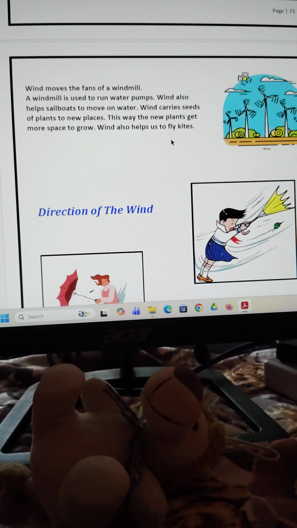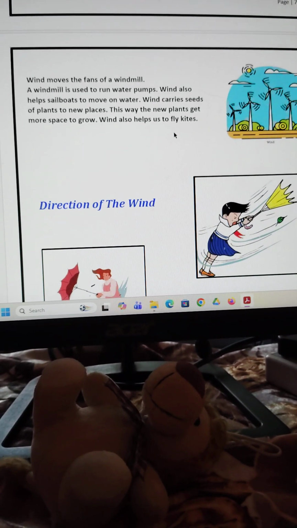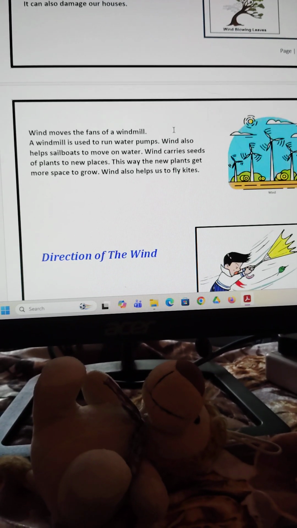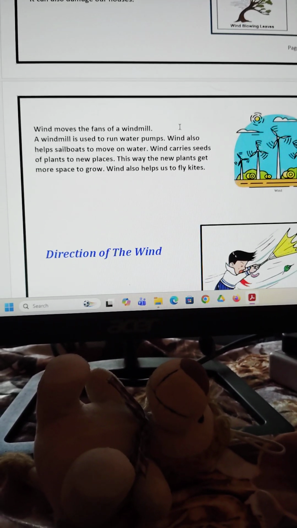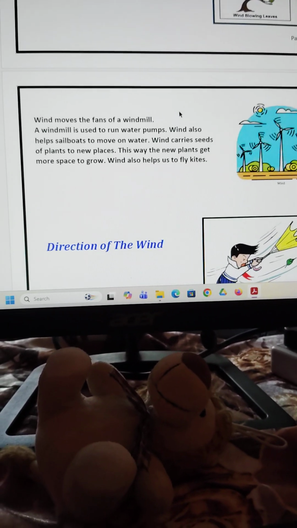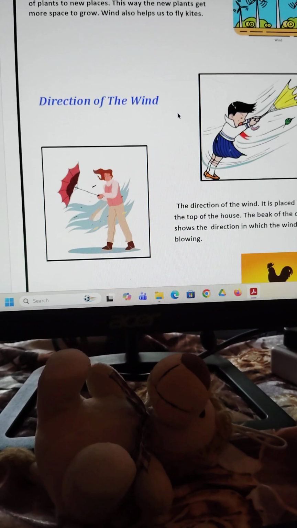When the wind blows slowly, that time we use it for the kite festival.